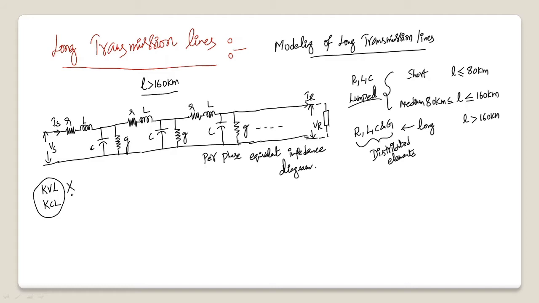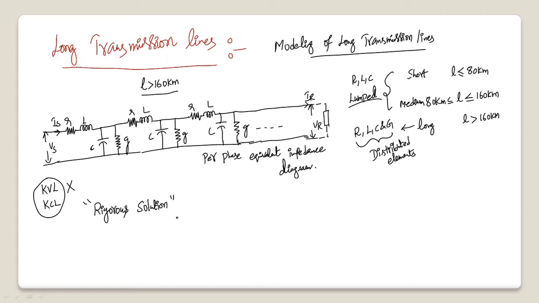Hence, we will go for a rigorous solution. In order to extract the relations between the sending end and receiving end quantities, we will go for a rigorous solution, which involves some differentiations as well as some trigonometry.